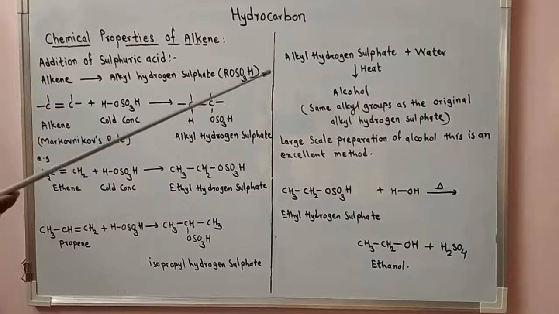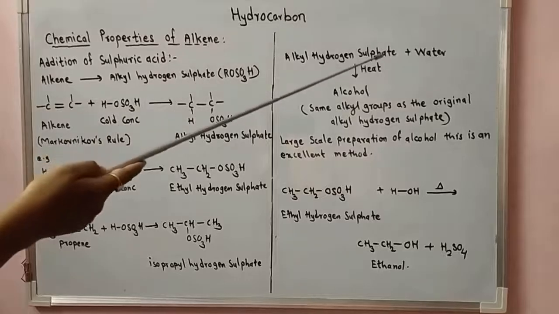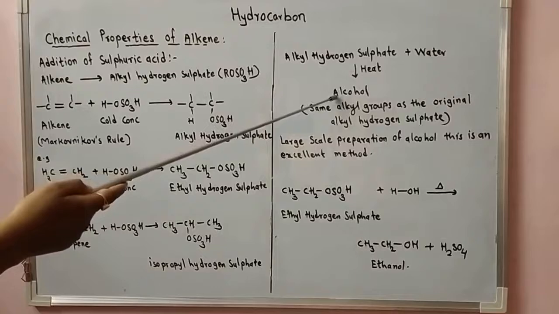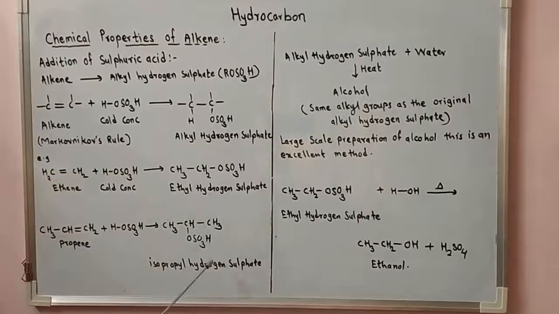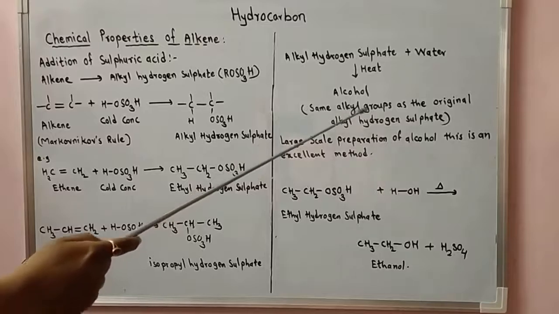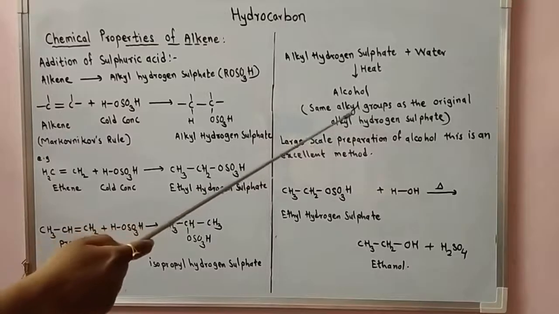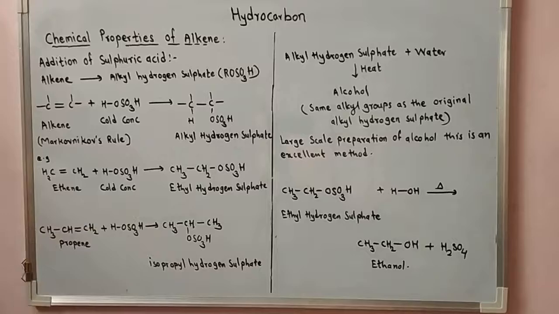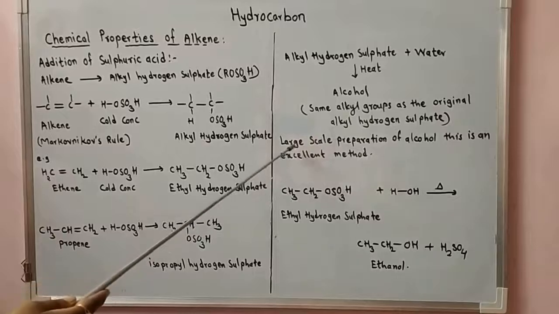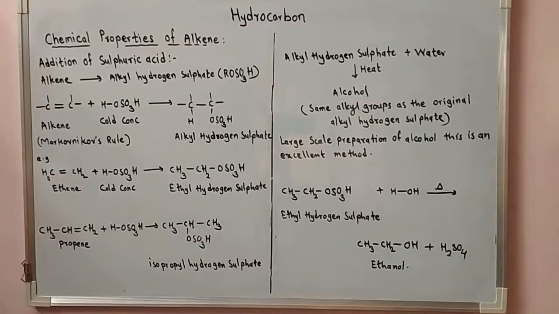Then alkyl hydrogen sulfate, when it reacts with water, or when it is diluted with water and heated, is converted to alcohol. The alcohol has the same alkyl group as the original alkyl hydrogen sulfate. So this is an excellent method for the preparation of alcohol on a large scale.